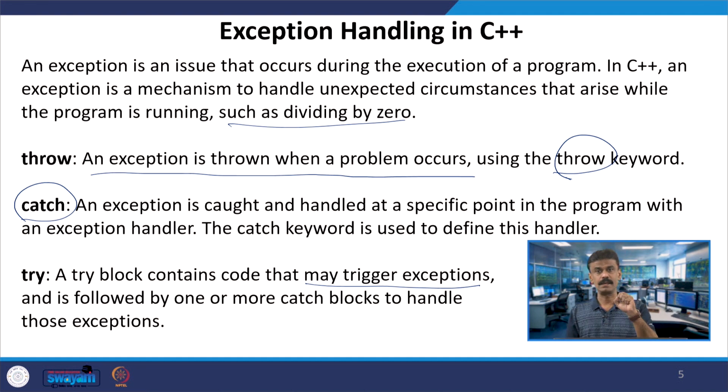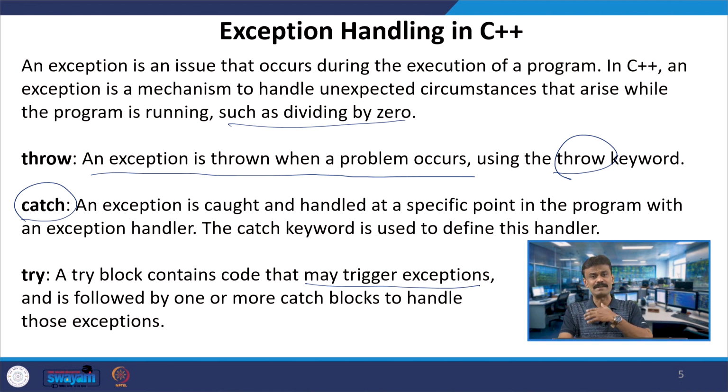So, b is being thrown, and in the catch you are writing how you are handling this exception. Divided by 0 is not possible. You can also directly handle it: if b is equal to 0, division is not possible, else a by b. That is the usual way when we are not talking about exceptions.